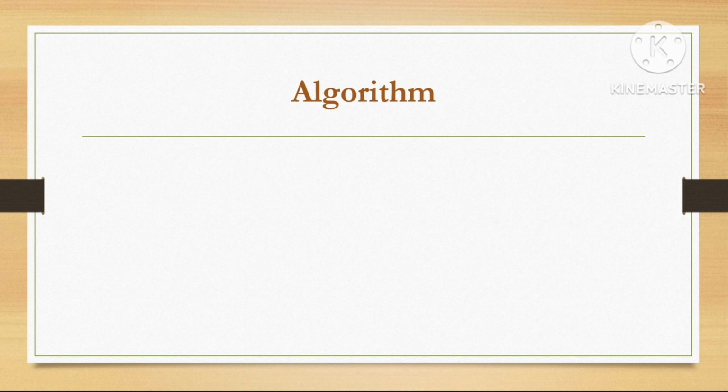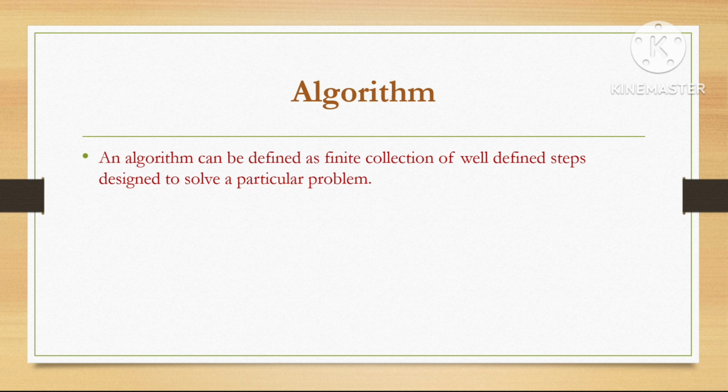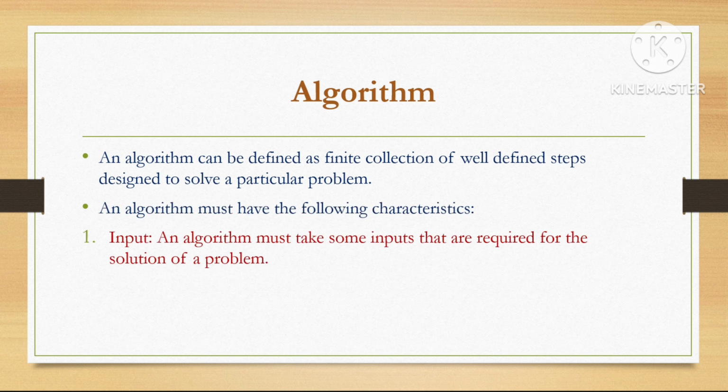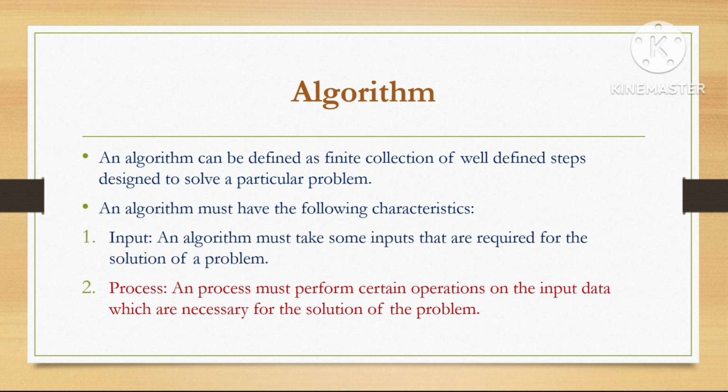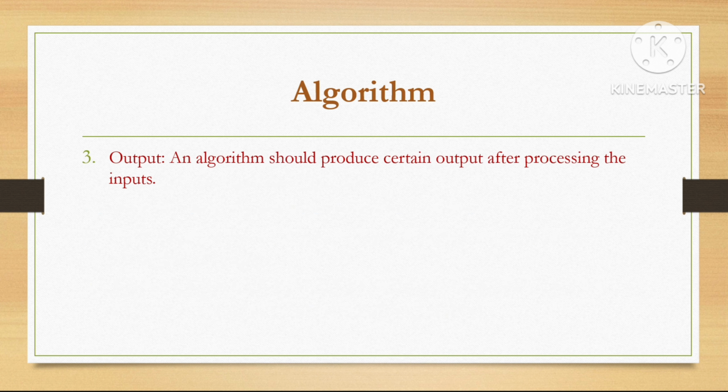Next topic is algorithm. An algorithm can be defined as a finite collection of well-defined steps designed to solve a particular problem. An algorithm must have the following characteristics. First characteristic is input. So an algorithm must take some inputs that are required for the solution of a problem. Second is process. A process must perform certain operations on the input data which are necessary for the solution of a problem. Third is output. An algorithm should produce certain output after processing the inputs.